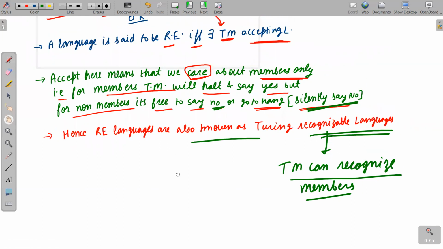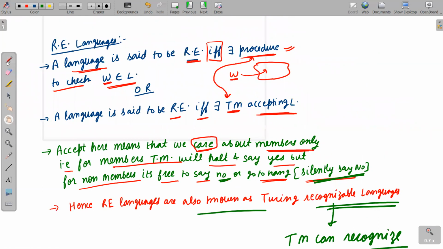So let me revise everything. What exactly is RE languages? A language is said to be RE if and only if there is a procedure to check whether a string belongs to L. Procedure means Turing machine. According to Church Turing thesis, if we have a procedure, this procedure can be implemented on Turing machine. So roughly, procedure and Turing machine are equivalent things. A language is said to be RE if and only if there is a Turing machine accepting it. So if the language is accepted by Turing machine, then we will say that language is RE.